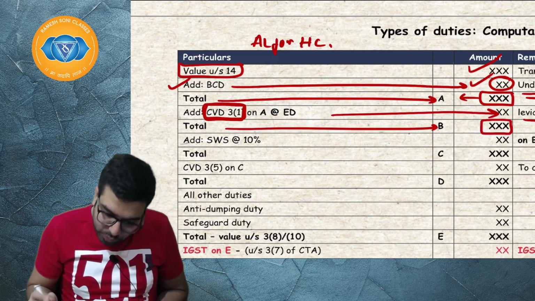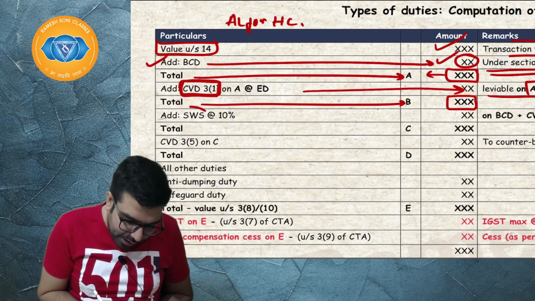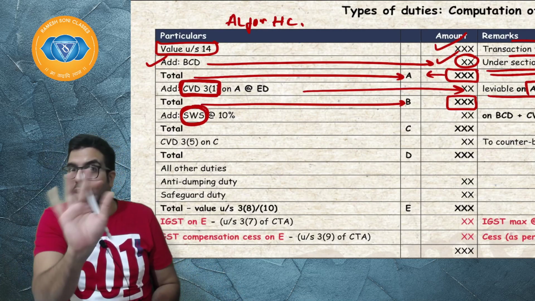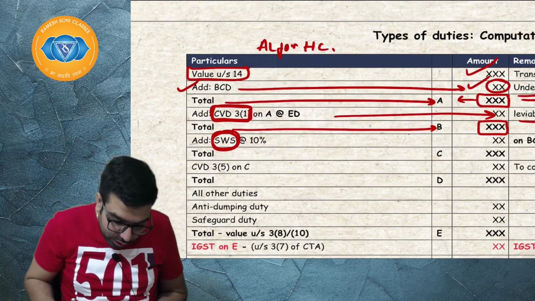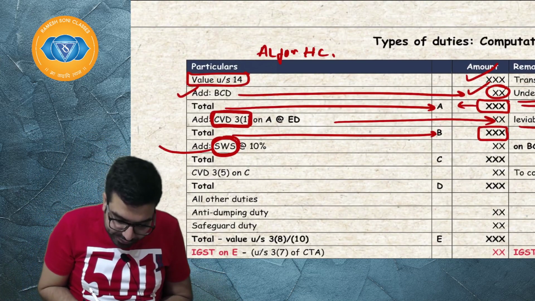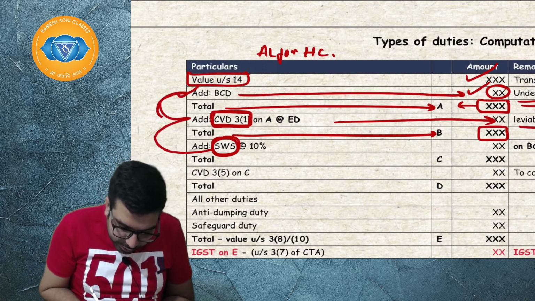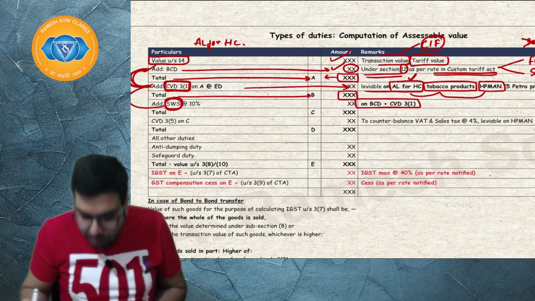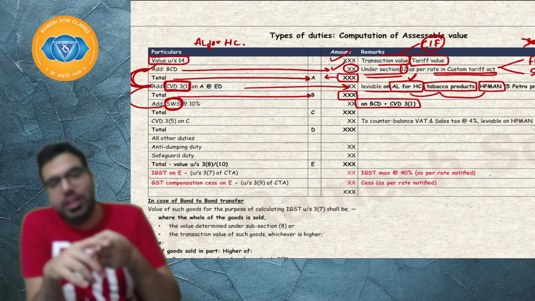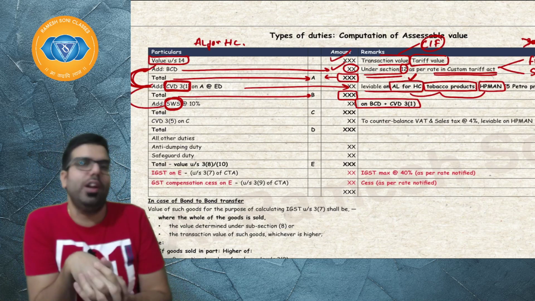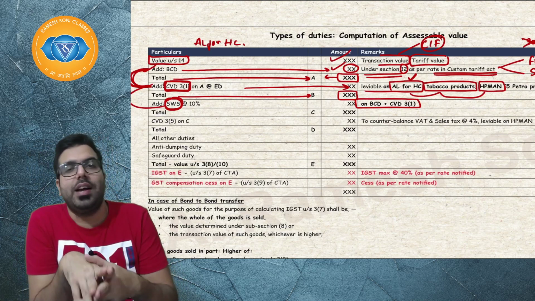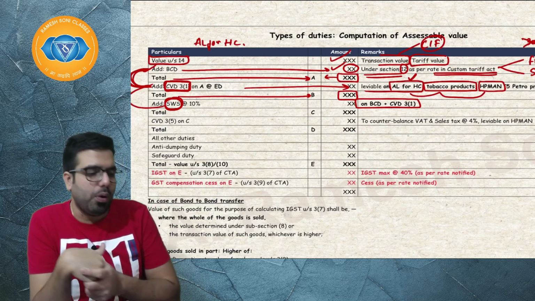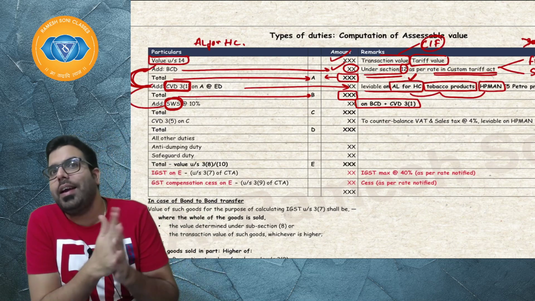Now on this total, do we apply social welfare surcharge? Sir, on the total we don't apply. Social welfare surcharge is applied on the duties. Whatever duties we have charged, basically on basic custom duty and CVD 3.1, on those duties we will levy social welfare surcharge. Social welfare surcharge is levied at the rate of 10%. It is basically to provide for education, healthcare and social security.